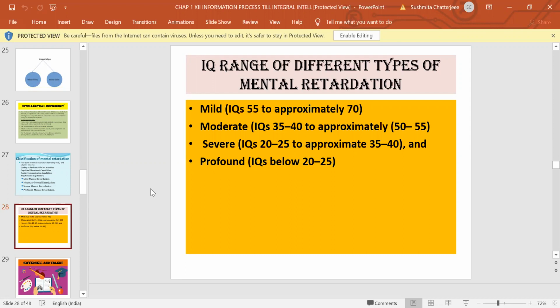Although the development of people with mild disability is slower than that of their peers, peers meaning their friends or their age groups, they can function quite independently and hold a job and a family. That means with mild mental retardation, a person can easily hold a job and can raise a family. But as we progress with the level of disability, the difficulties also start becoming more and more.